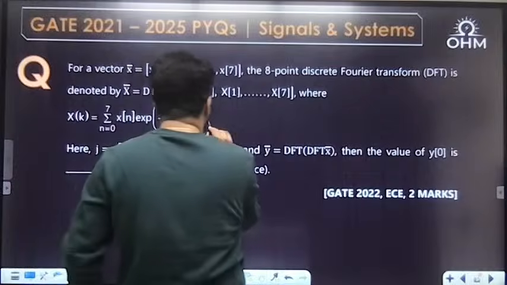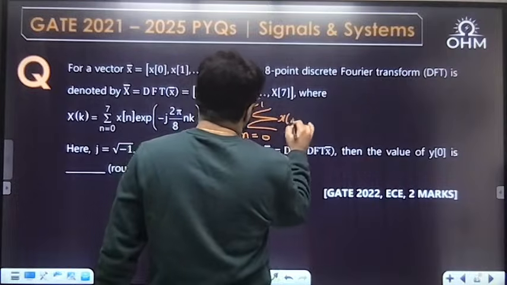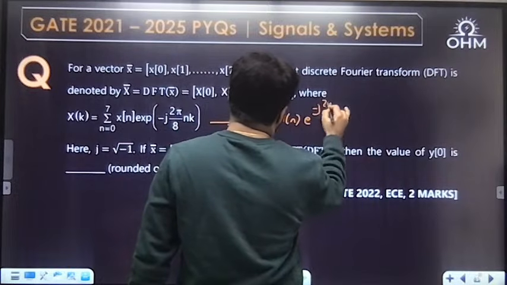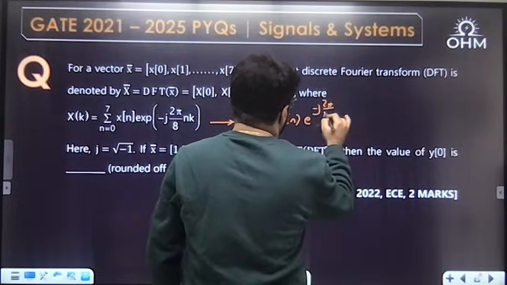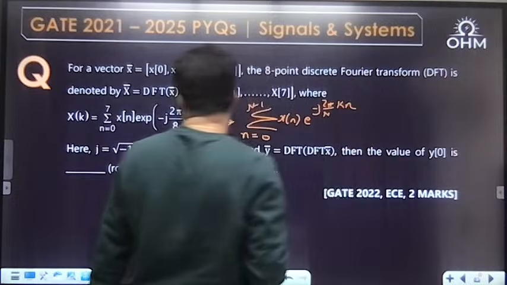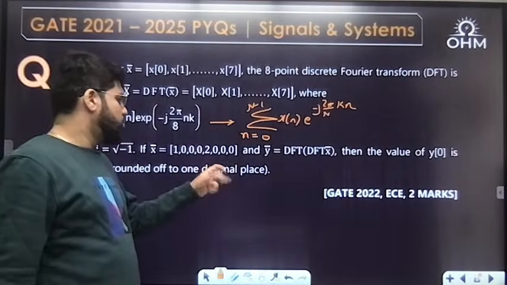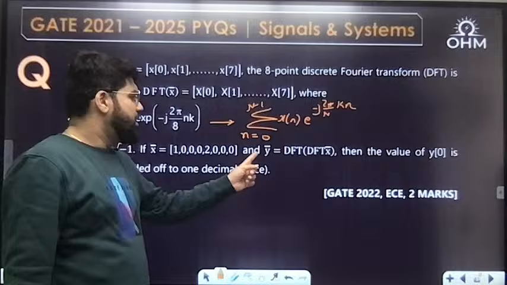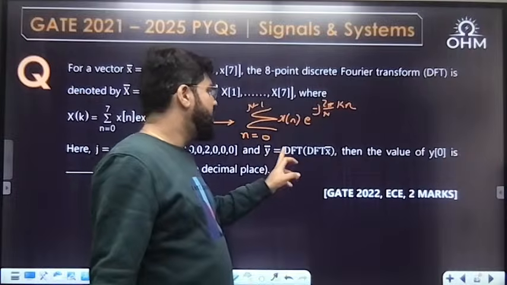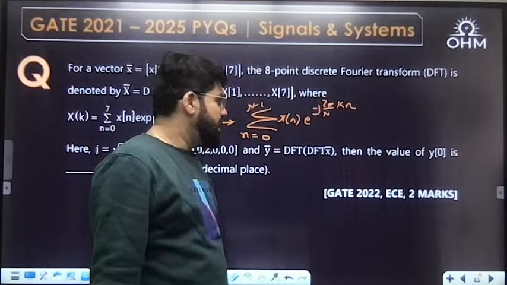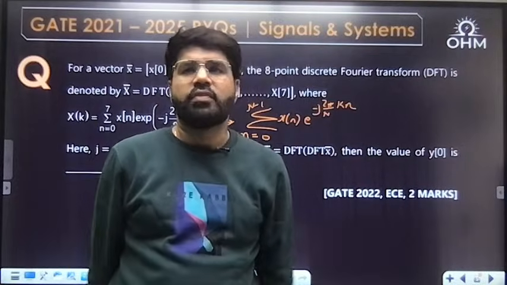The general DFT formula is given as summation 0 to n minus 1 x of n e power minus j 2 pi by n into kn, where j is under root minus 1. If x bar is 1 0 0 0 2 0 0 0, this is the signal xn given, then another signal yn, this is x hat small means in the time domain. Another signal yn is DFT of x bar, DFT of xn. Then what is the value of y0?